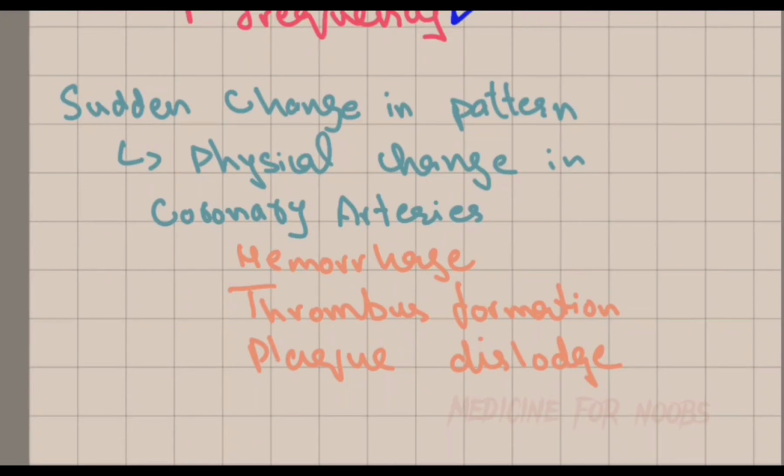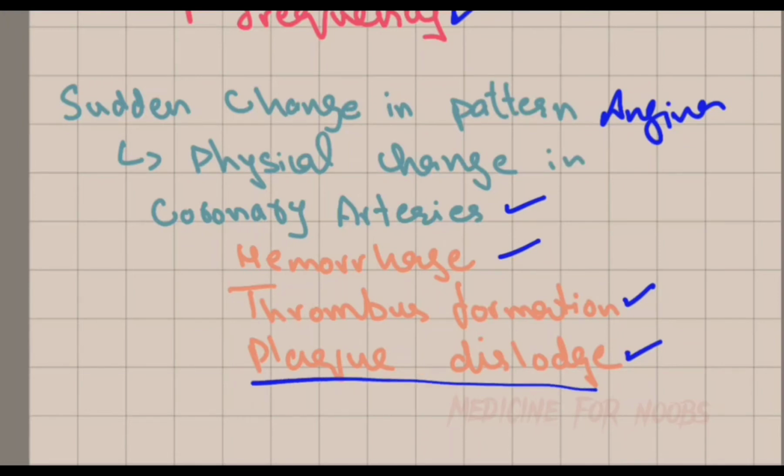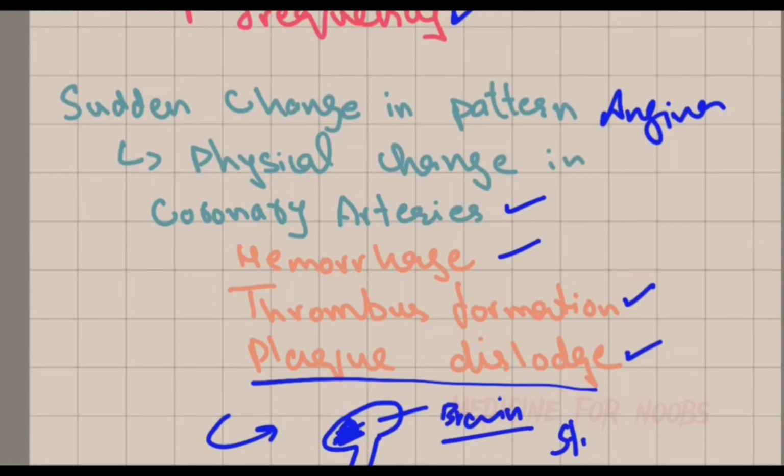Also, a sudden change in the pattern of the angina is suggestive of physical changes in the coronary arteries, such as hemorrhage, thrombus formation, or plaque dislodgement. And this last one is very dangerous, as the plaque can go to other parts of the body, and maybe it can lodge there and stop the blood flow to the necessary parts of the brain, which leads to stroke.